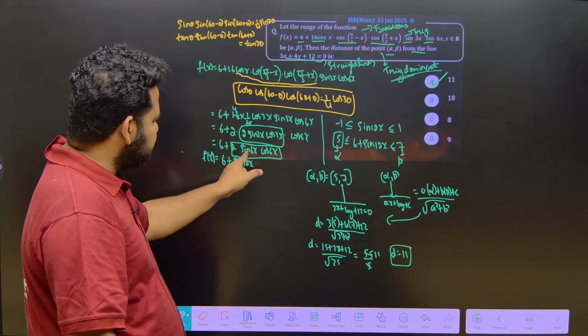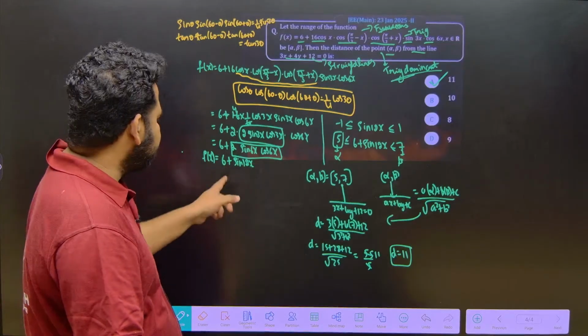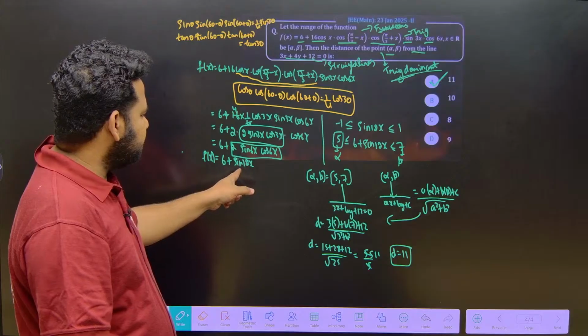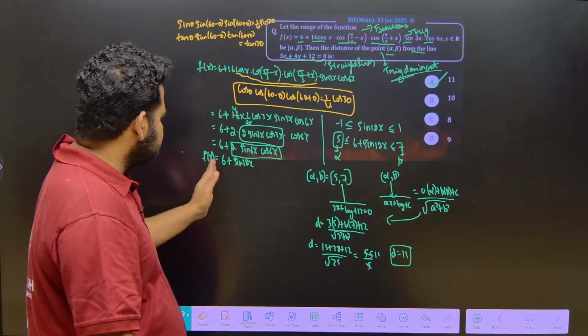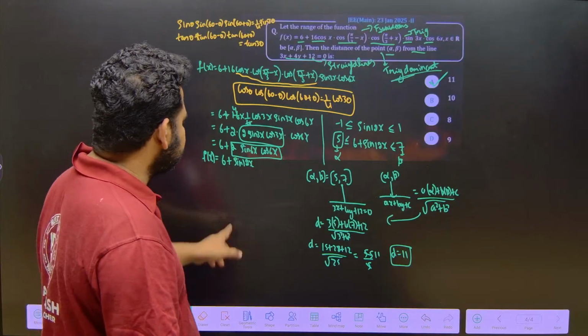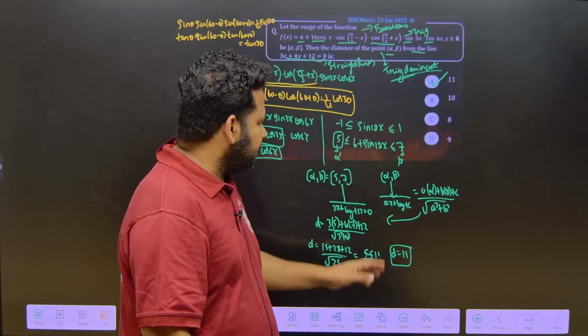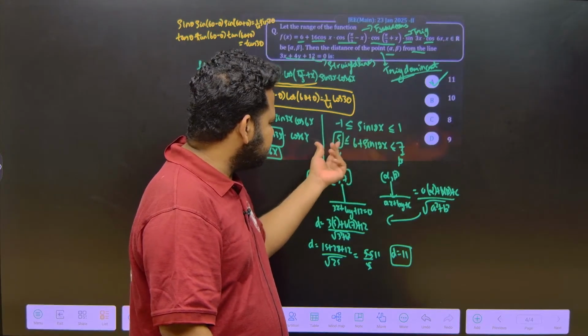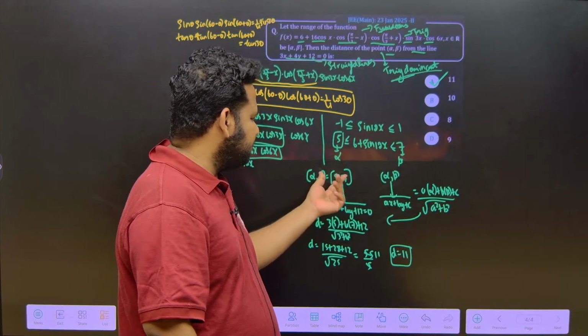So, again 2 sin 6x cos 6x, that is nothing but 2 sin theta cos theta, that is nothing but sin 2 theta. Sin 2 of 6x is nothing but sin 12x. So, 6 plus sin 12x. Now, if I look at the range of this, sin 12x will lie between -1 and +1, and if I add 6, I will get 5 and 7. So, alpha will be 5, beta will be 7, alpha comma beta will be 5 comma 7.